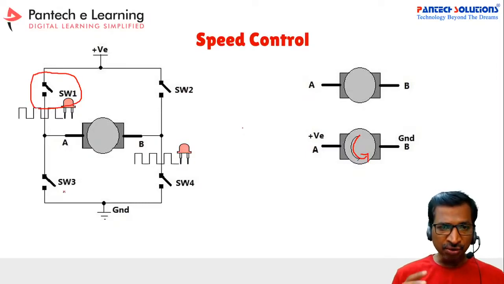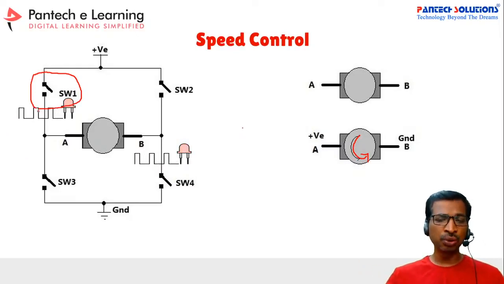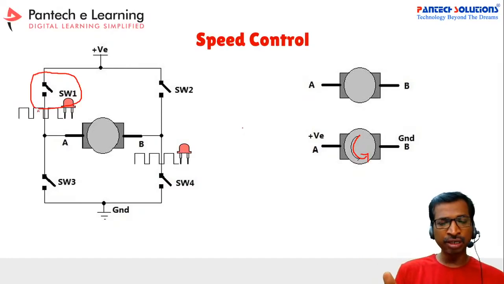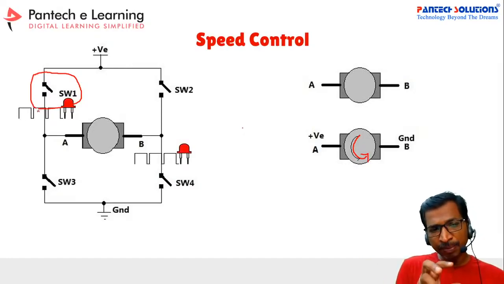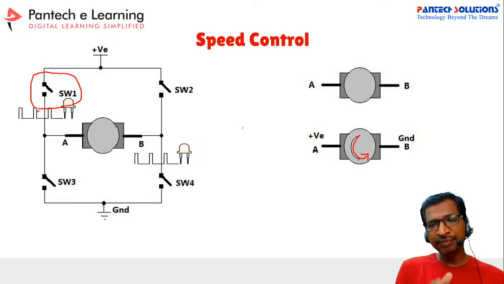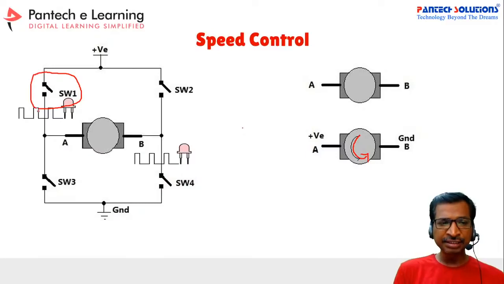So how can you control the speed? See here, the pulse width is going to adjust. If you vary the on time of the pulse, then we can get a variable output voltage at the motor terminal side. If you apply this kind of voltage to the motor, then we can vary the motor speed. So how can you generate this kind of pulses?